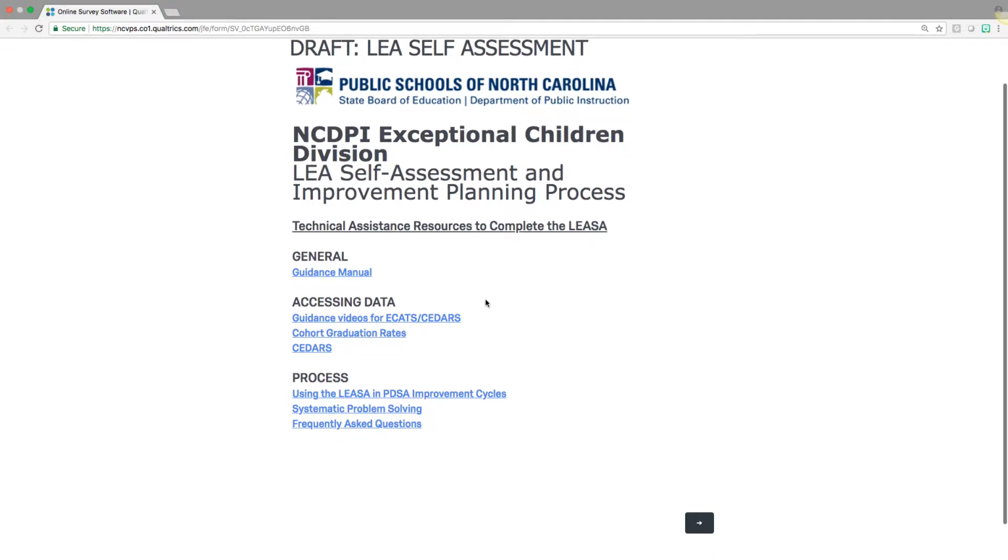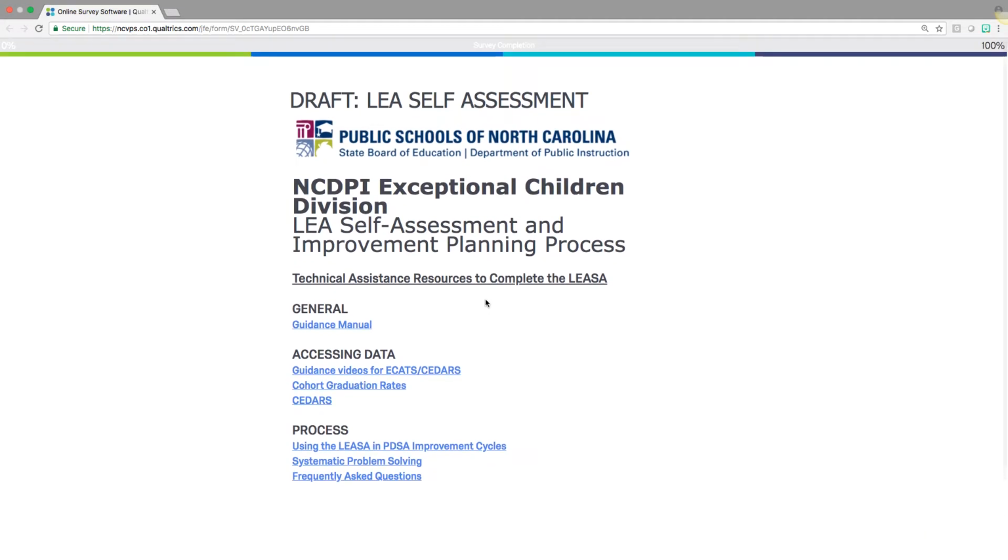You'll see that the landing page, the front page of this tool, looks very similar to the way that it did in the Excel file. There are links that you can access. These links take you to different resources and tools that help you complete the tool and engage in the process effectively. So you'll see that there are links to the guidance manual, various videos for how you can access the various data sources that you need to respond to the items within the LEA self-assessment, as well as professional learning resources that support the process itself.